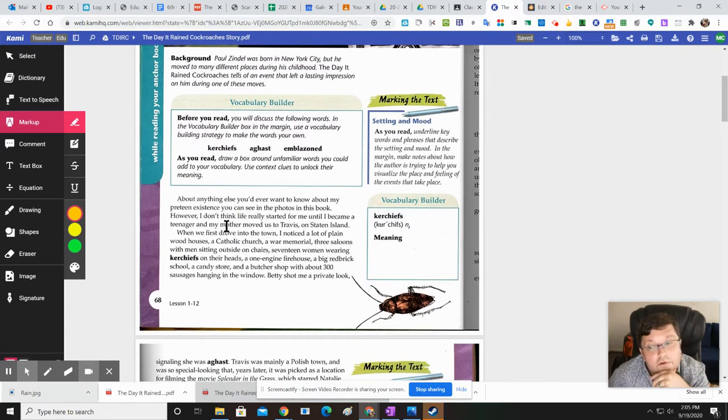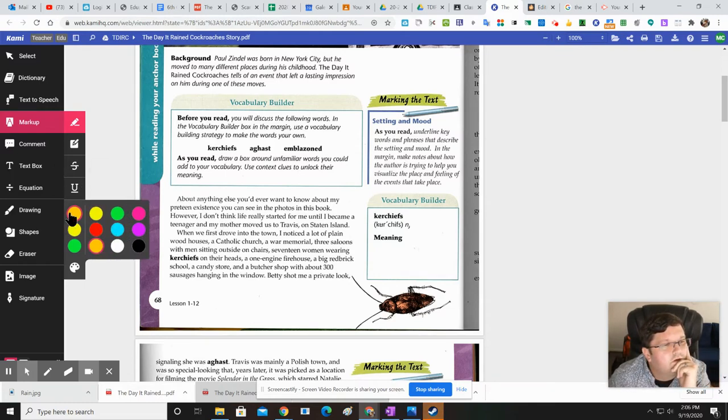Okay, the first thing I want you to know is we're working with vocabulary. So we're looking for words that you do not know. If you're a really advanced English speaker and you think you know all the words, okay, fine. Still find 7 words that someone else might have missed. But I'm sure you can find 7 words you don't know. So what you're going to do is go to Markup, and I want you to highlight them using orange. So use the orange highlighter, and you're going to find 7 words you do not know.